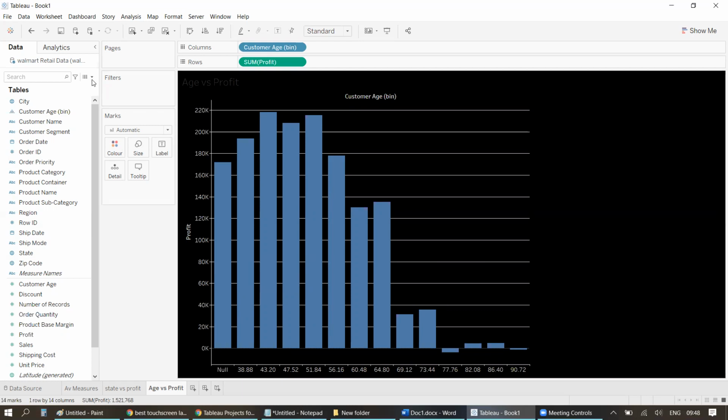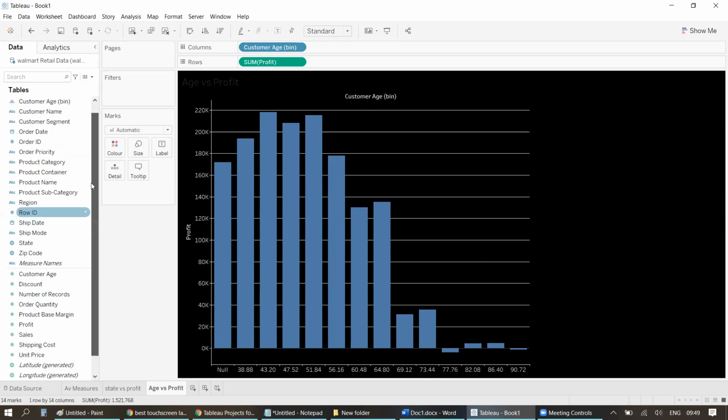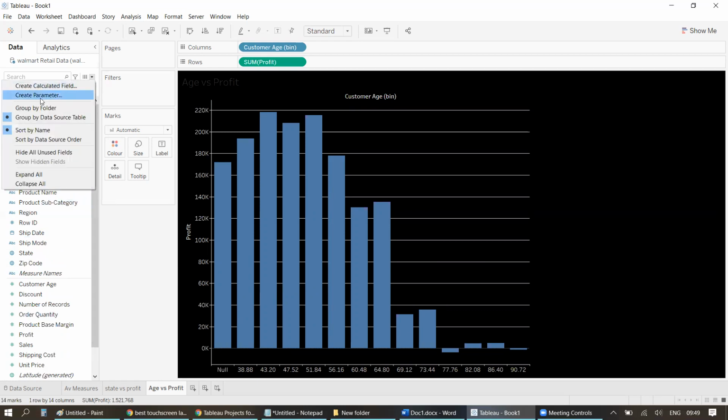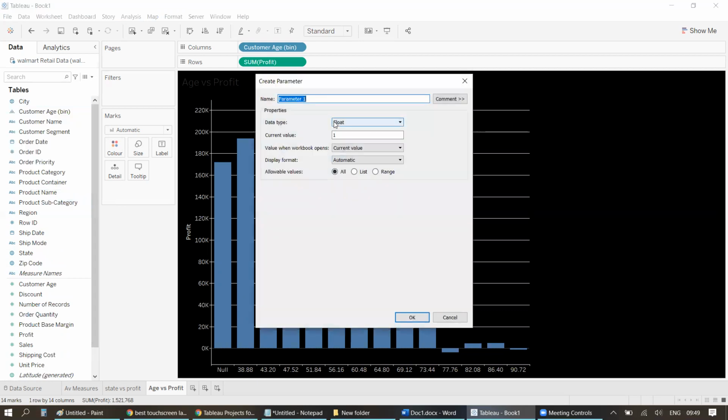And whenever you have to provide something at runtime, a parameter is the solution for you. So what I'm going to do is I will quickly create a parameter and we'll use this parameter to handle the bin size. So click this icon or anywhere in the left pane, right click and select create parameter. I'll name this parameter bin size. Data type would be integer. I want it to be integer.